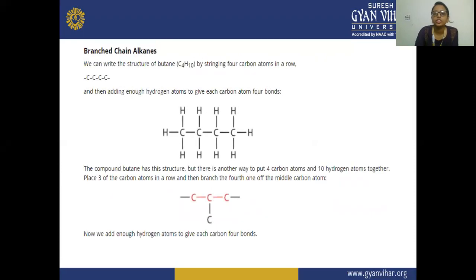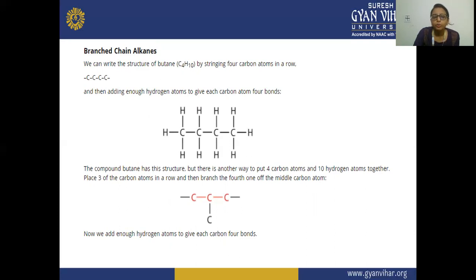Next is the branched chain alkane. We can write the structure of butane by stringing 4 carbon atoms in a row: carbon, carbon, carbon, carbon. We are showing 4 carbons, and this is the carbon structure of butane. After that, we add enough hydrogen atoms to give each carbon atom 4 bonds. So here we are giving hydrogen atoms to the carbon atoms, and this forms the bonds.